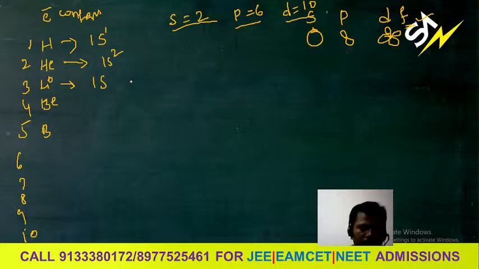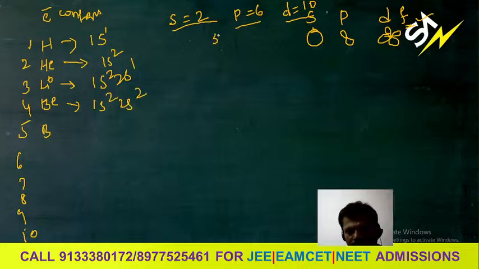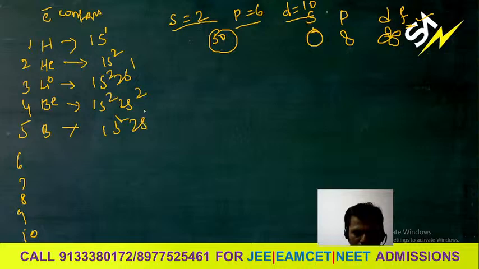Okay, this one I will write 1s2, 2s1. This is the 1 and this is the 2. I will write beryllium as 1s2, 2s2. You can write this for the first 30 elements. Then for boron, 5, 1s2, 2s2, then go for the 2p.